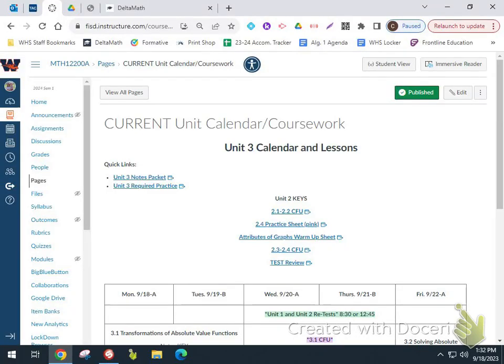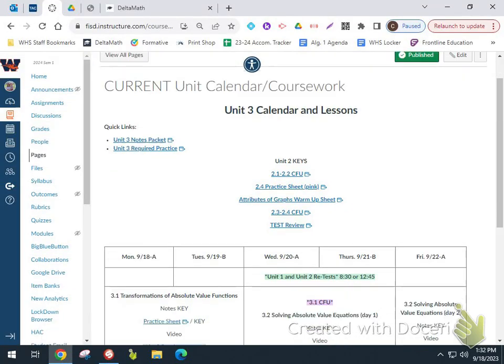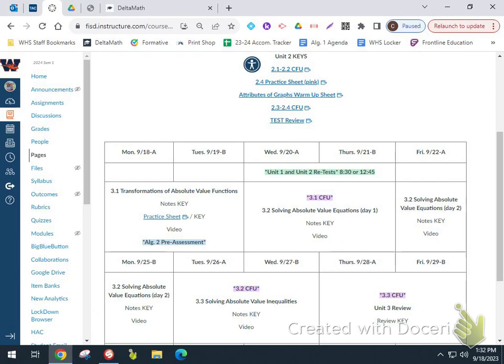This week for some of you, if you are not retesting, then this week will be pretty chill. But if you are retesting, remember the window is Wednesday and Thursday to get all of those Unit 1 and Unit 2 retests done. You can come to multiple if you need to take multiple of those because they're only 30-minute windows. If you made below a 70 on something that you're retesting, you need to come in and go over your test with me.